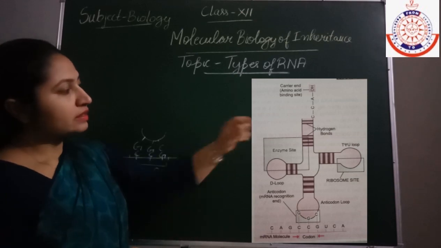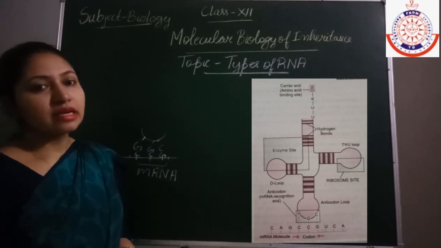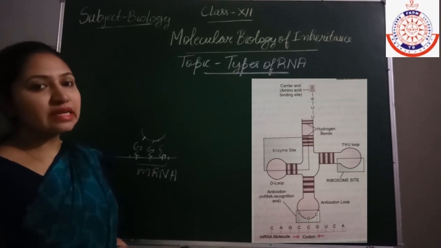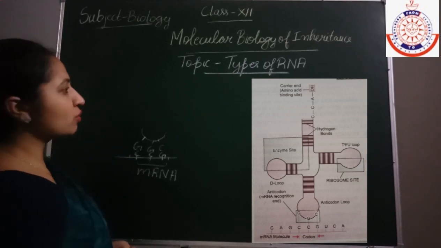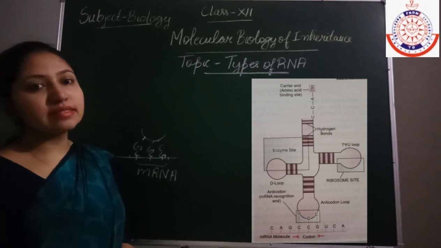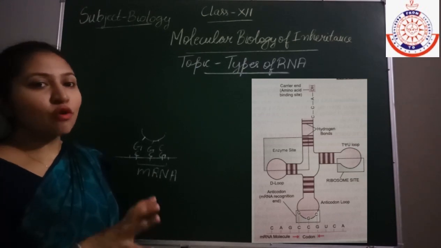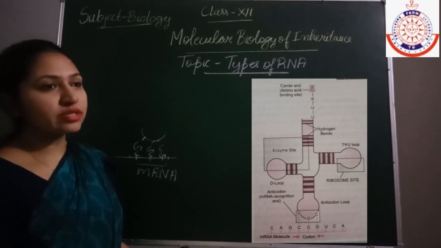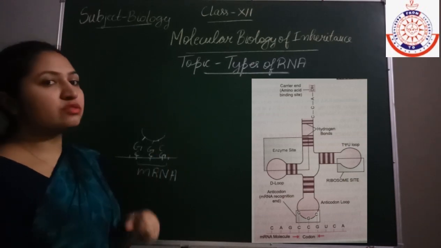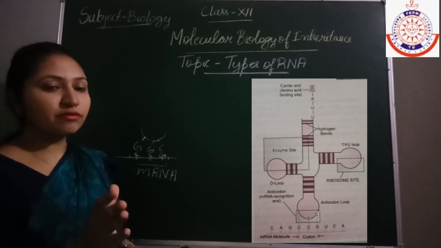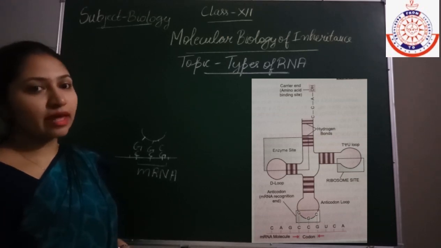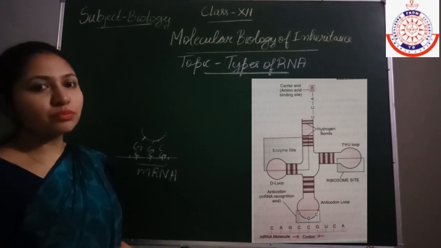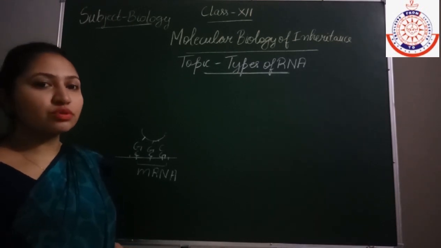Now next is the ribosomal site. The ribosomal site of the tRNA molecule is also known as the T-loop. This T-loop is responsible for the attachment with the ribosomes during the translation process, and the D-loop binds with the enzymes which help in the formation of the proteins during the translation process.